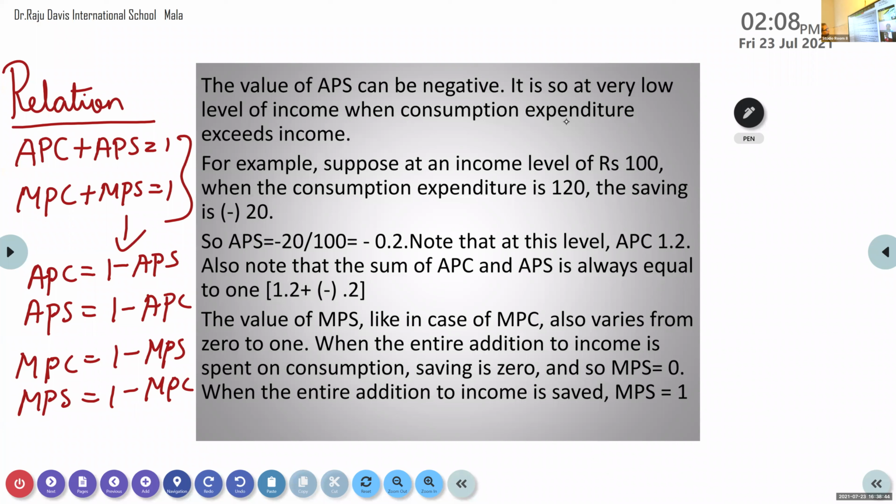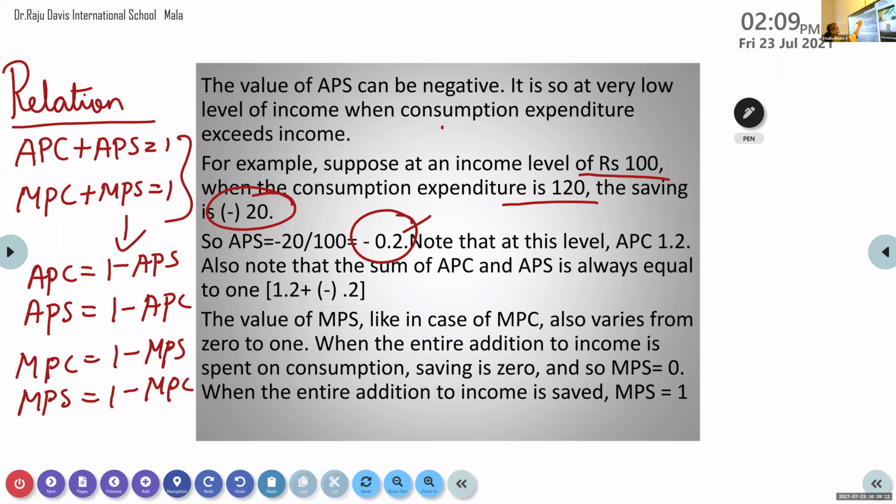Done? Now here, I told that if in an example income level is 100 when the consumption expenditure is 120, here you know that income is less than consumption, so the saving will always be negative. Okay, so at this level what is the answer you got? Minus 0.2. Then I told that if this is 0.2, how to get APC from this?